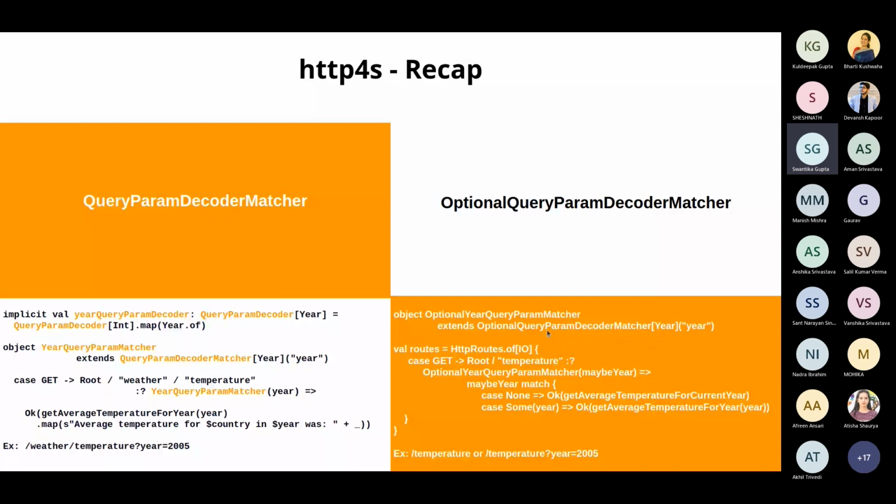Again, specification remains the same. We specify the name of the key, which should be the same as the one that we're passing in the API. The only difference being here that this is the query param decoder matcher, that it is supposed to find here.